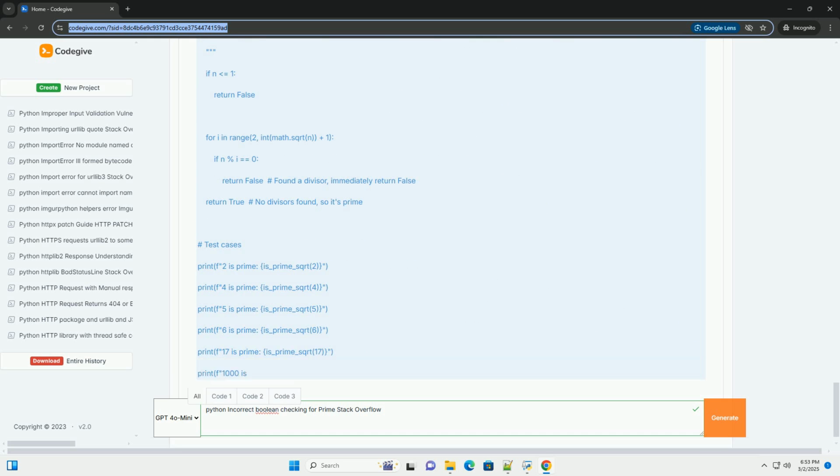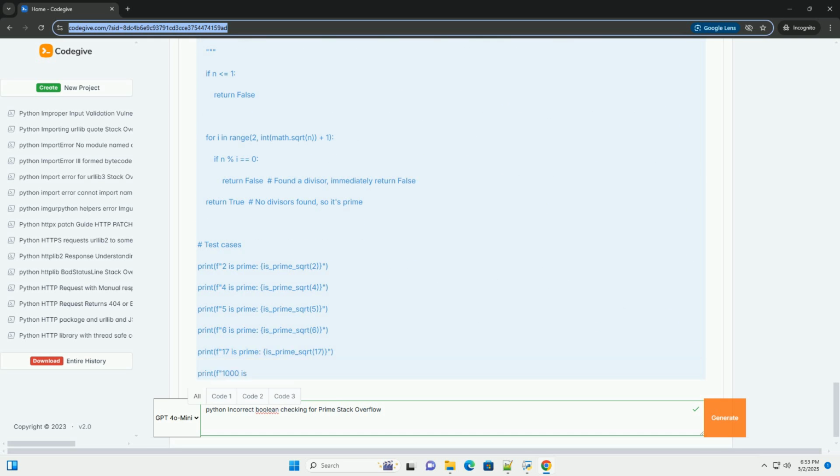Test cases. Create a comprehensive set of test cases, including edge cases and known prime and composite numbers. This helps you identify the specific scenarios where your code fails. Rubber duck debugging. Explain your code to an inanimate object, like a rubber duck. The act of verbalizing your logic can often reveal errors you might have missed.